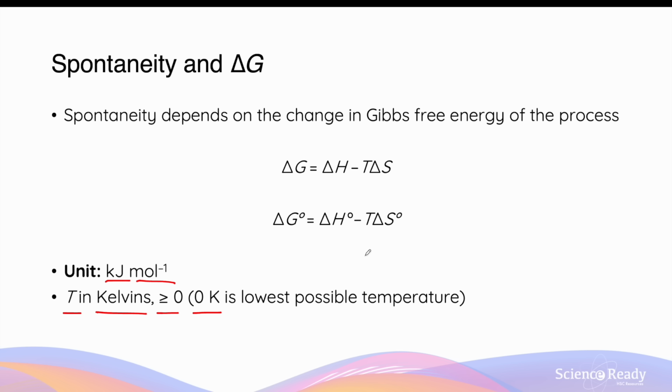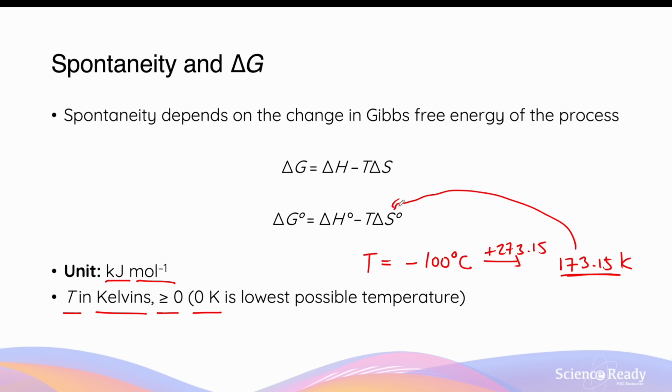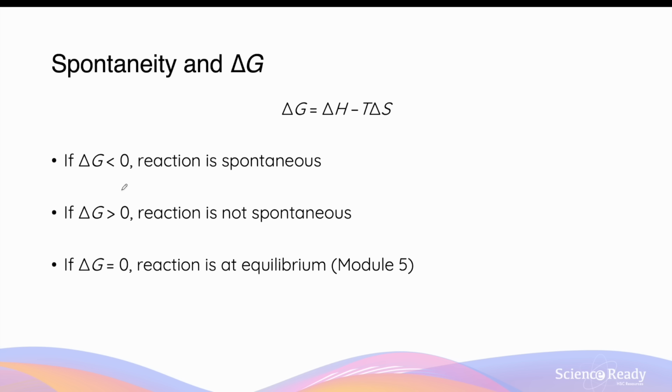So for example, if your temperature is, let's say, minus 100 degrees Celsius, you need to add 273.15 kelvins to arrive at a positive temperature value of 173.15 kelvins, and then use this positive number in your calculation to calculate the Gibbs free energy. The relationship between spontaneity of a reaction and its ΔG value is outlined below. If the calculated ΔG value is negative, then the reaction or process is regarded as spontaneous, so it occurs without any external energy input or intervention.